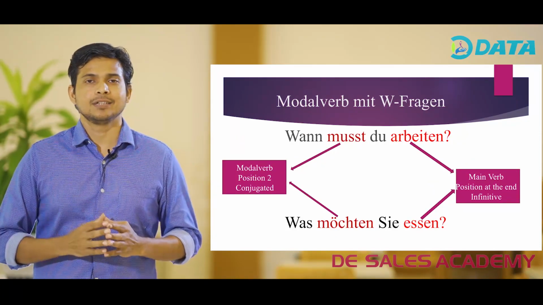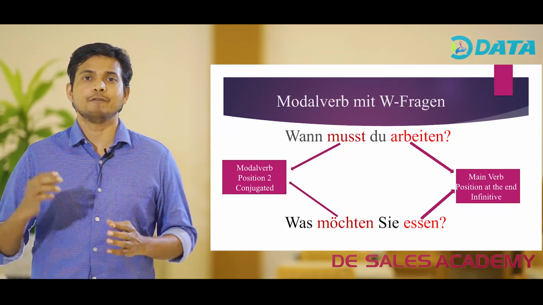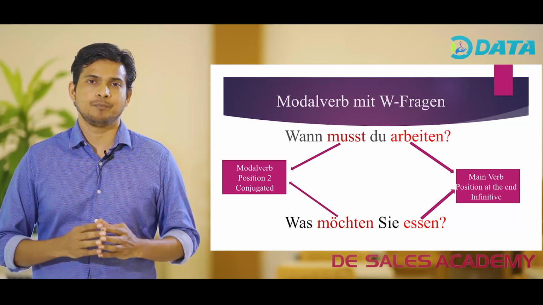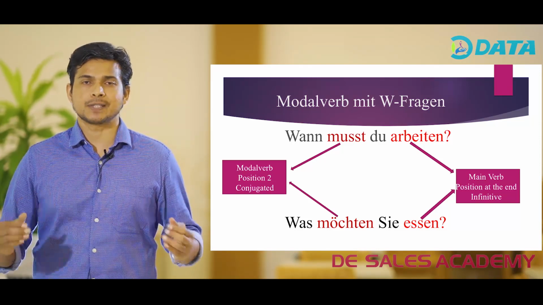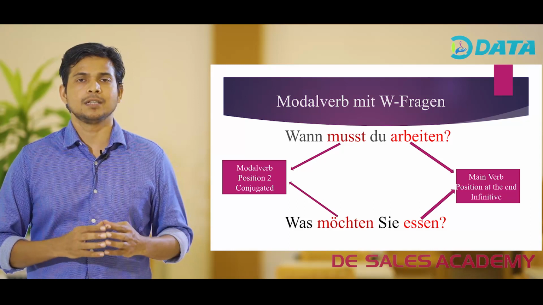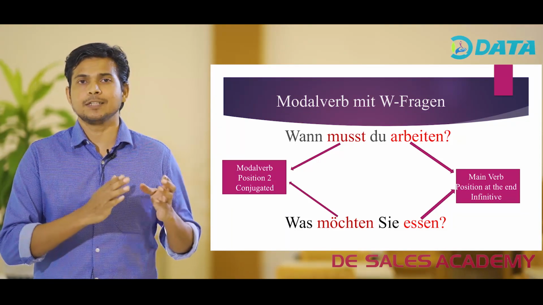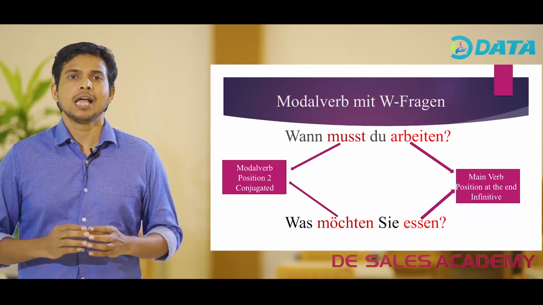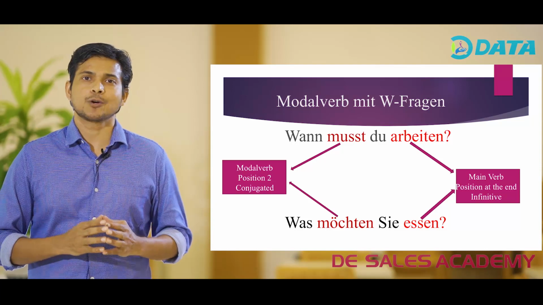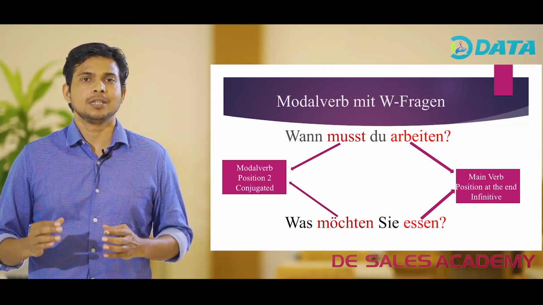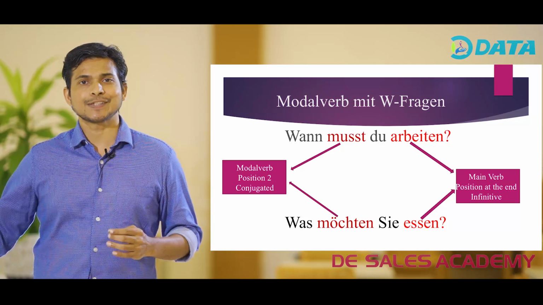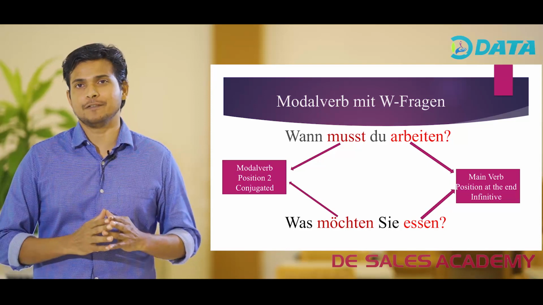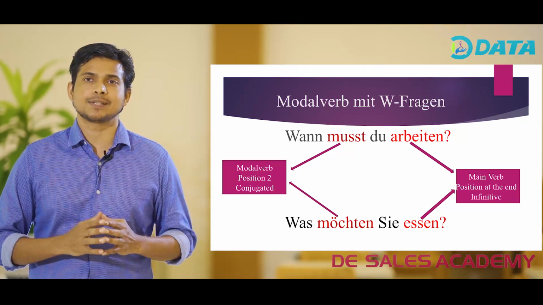Let's analyze the usage of modal verbs in W-Fragen. How do we use modal verbs with W-Fragen? When we ask a W question with a modal verb, we place the W question first, and then the modal verb is placed in the second position, and the modal verb is conjugated according to the subject. Here too, the main verb goes at the end of the sentence, and we use the infinitive form of the main verb. Let's look at two examples.